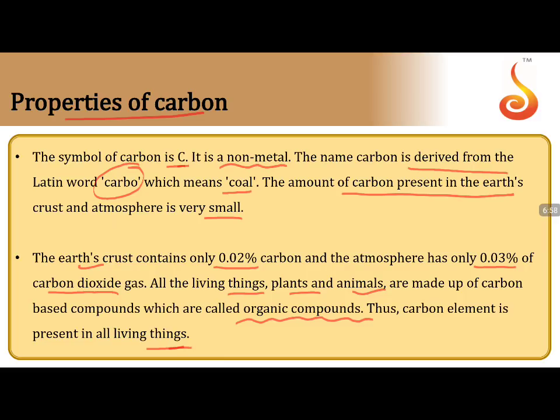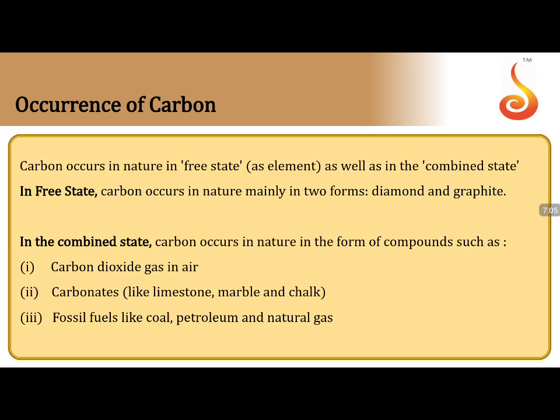And the carbon dating technique is applicable only for living organisms, so this clearly indicates it is always having carbon in it. Now, occurrence of carbon: it is available in nature in the free state as an element as well as in the combined state. First, we'll see how it is available in the free state. In nature, carbon occurs in the free state mainly in two forms. One is diamond and the other one is graphite, and both are crystalline allotropes.